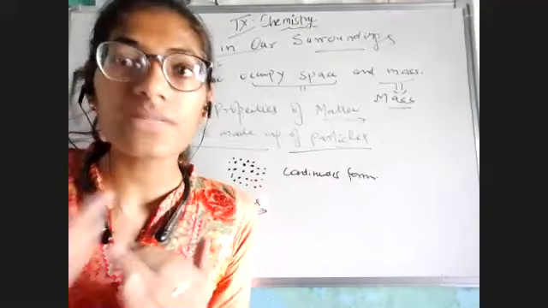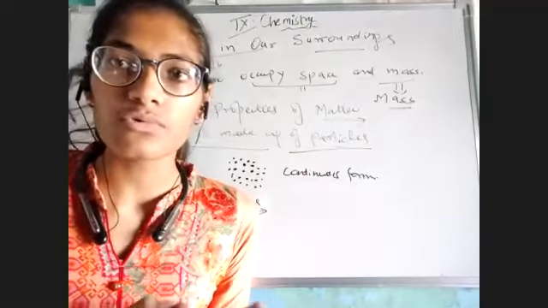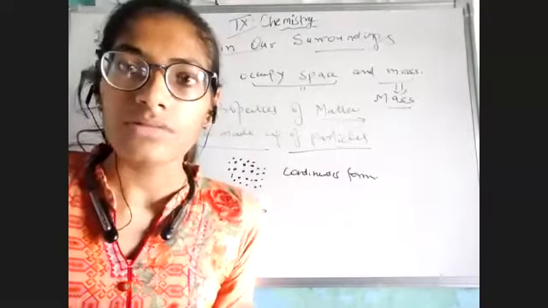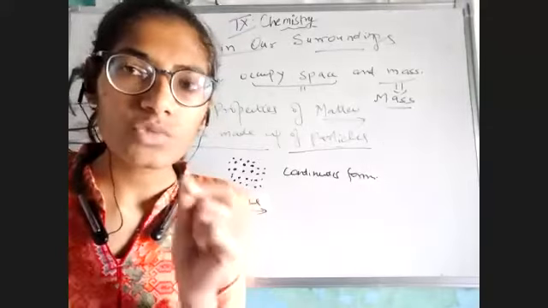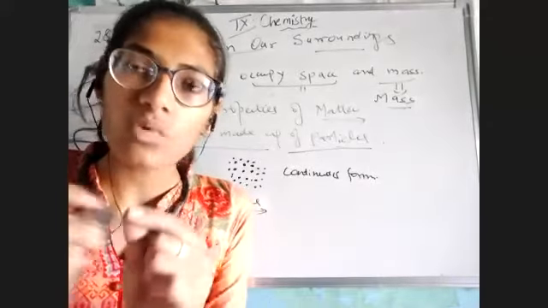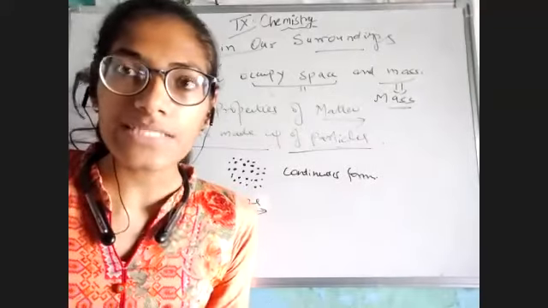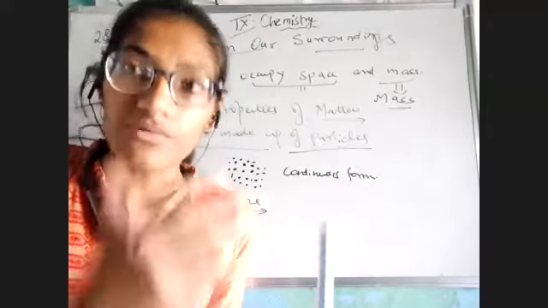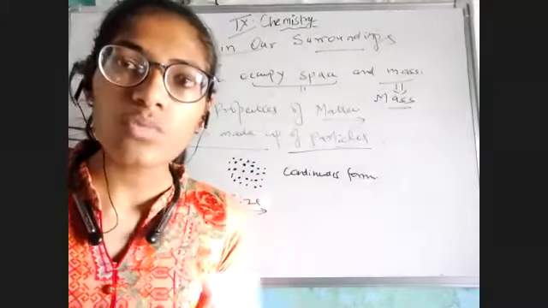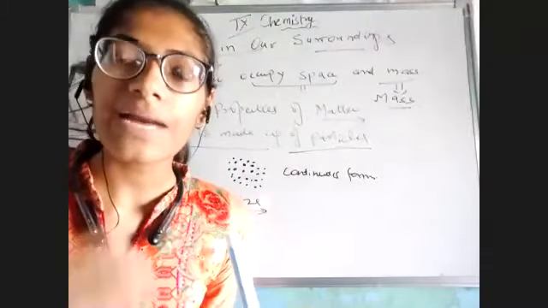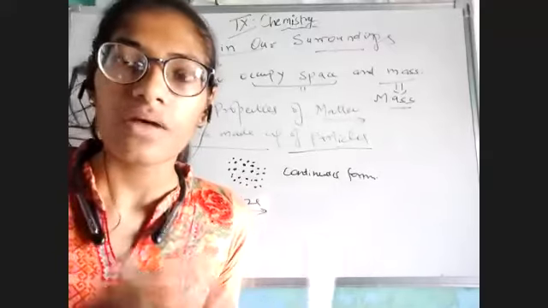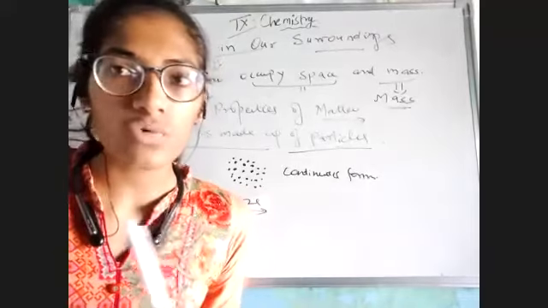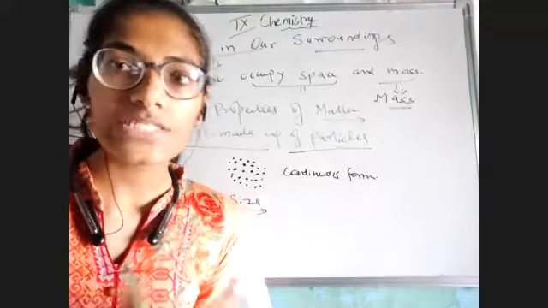For example, the common salt that you use in your daily life, the white salt, is made up of very small, tiny particles. If we divide them further, they are so small that they cannot even be seen by naked eyes. We need a microscope or some bigger instrument so that we can check them.